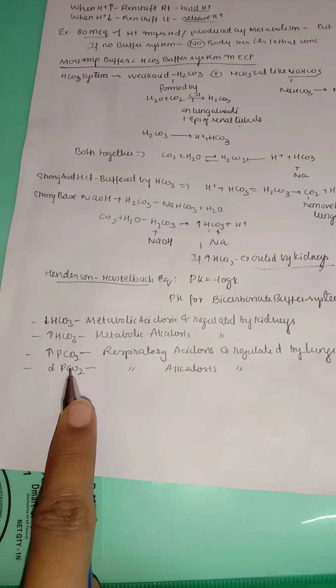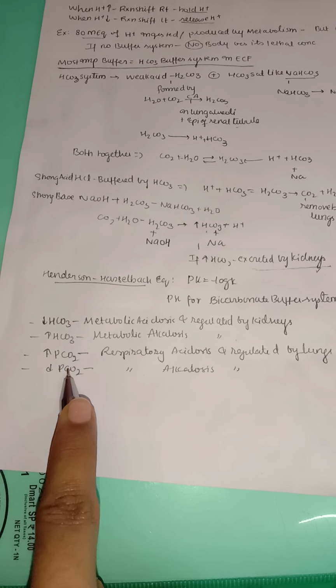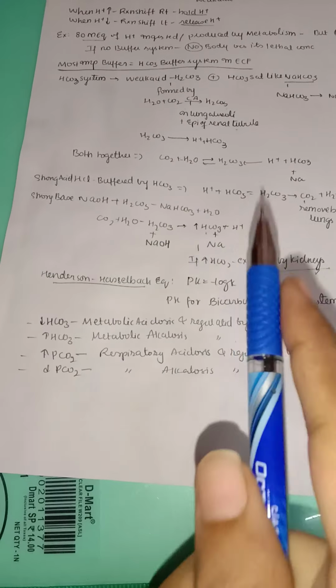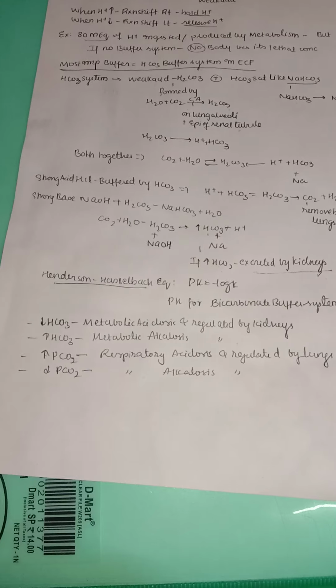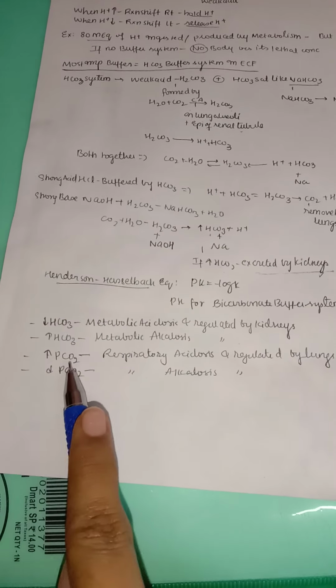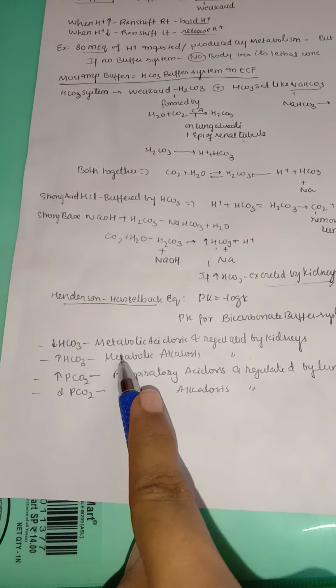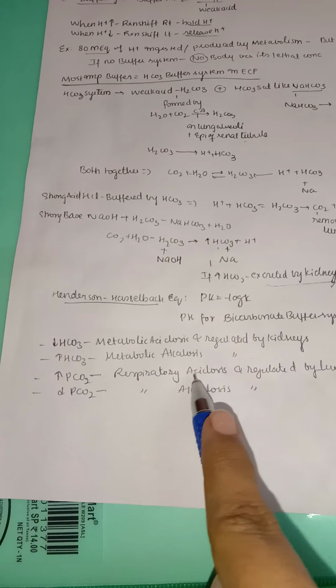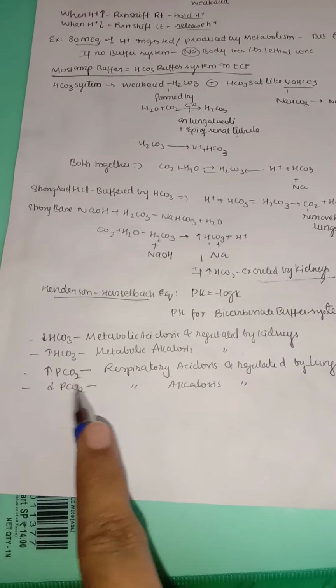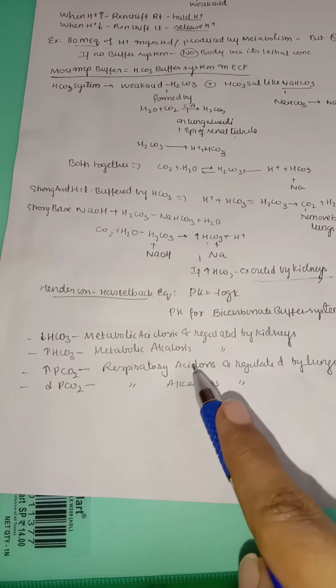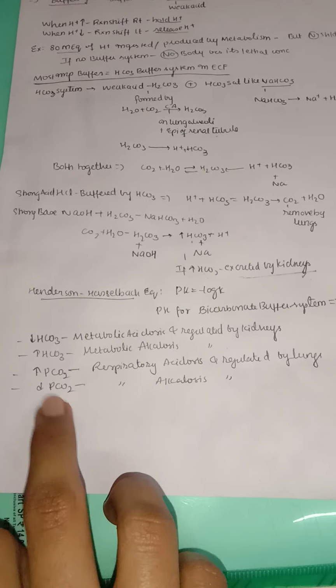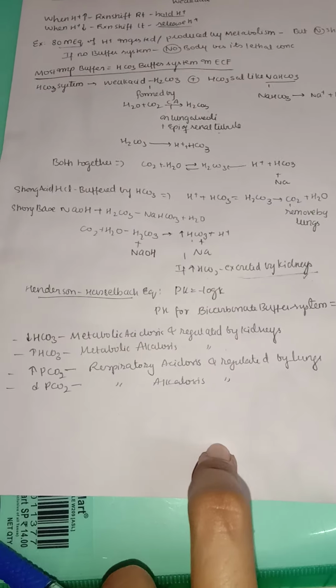So higher bicarbonate means metabolic alkalosis, so it is also regulated by the kidneys. Whereas if you have a higher partial pressure of carbon dioxide, then it is called respiratory acidosis. So here you need to find out: whenever there is bicarbonate, it is related to metabolic; whenever there is carbon dioxide, it is related to the respiratory system. So a higher partial pressure of carbon dioxide leads to respiratory acidosis, and of course it's regulated by the lungs. And if the partial pressure of carbon dioxide is low, respiratory alkalosis, of course it's also regulated by the lungs.